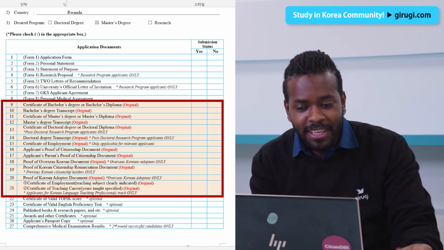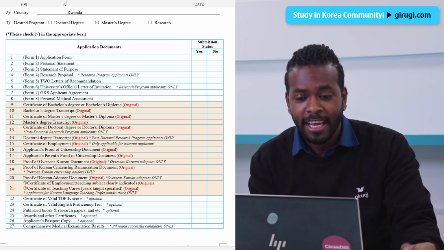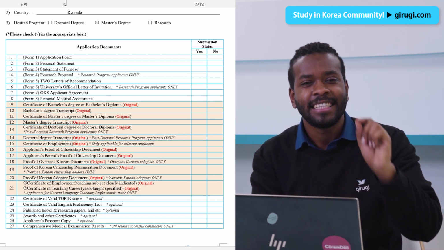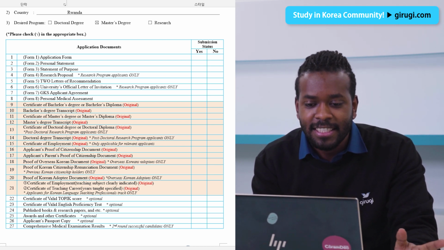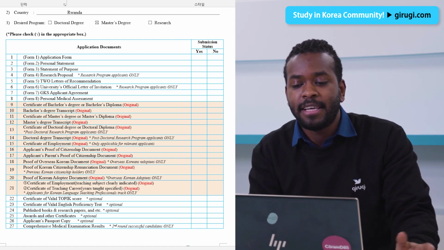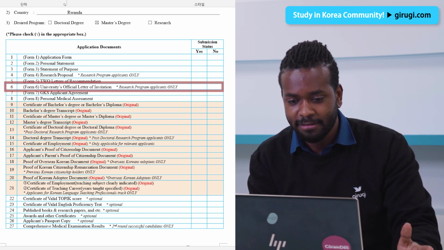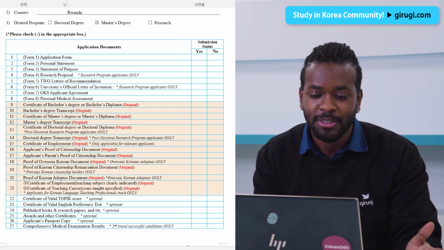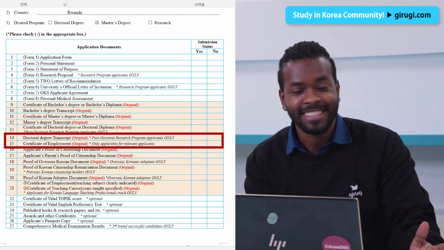The original documents must be submitted for this part. And you only need to submit the relevant documents. In my case, since it is a master's program, I do not submit Form 4 and Form 6. And you don't need to submit documents like Form 14 or Form 15, right?